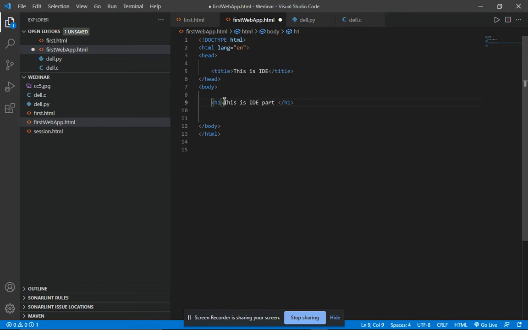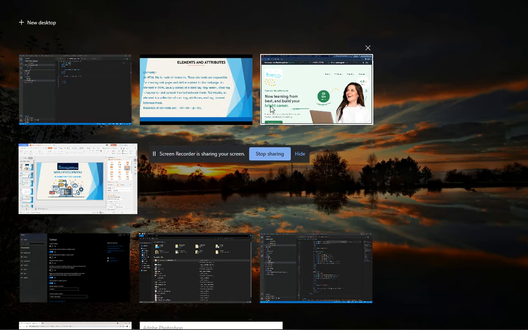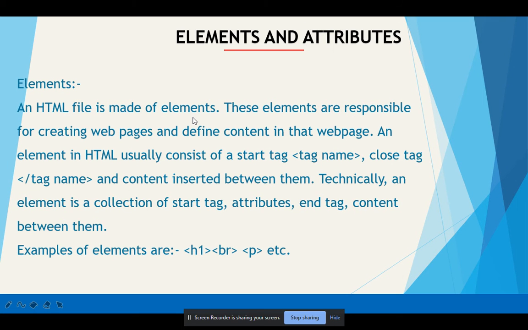Okay. I hope you understand all these things. This is our opening tag of the element. This is our closing tag of the element. Okay. So the HTML file is made up of elements, because in a body part, as you know, HTML is a language used to make a web page.